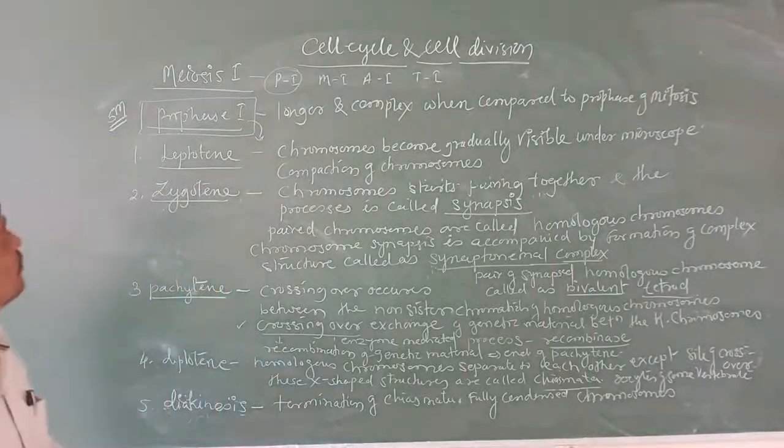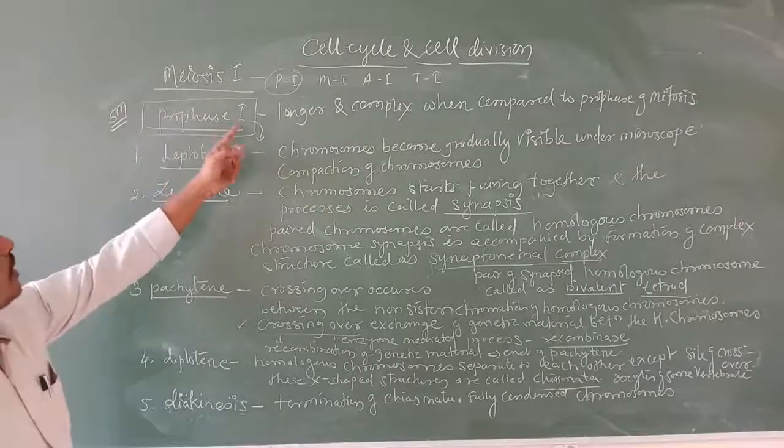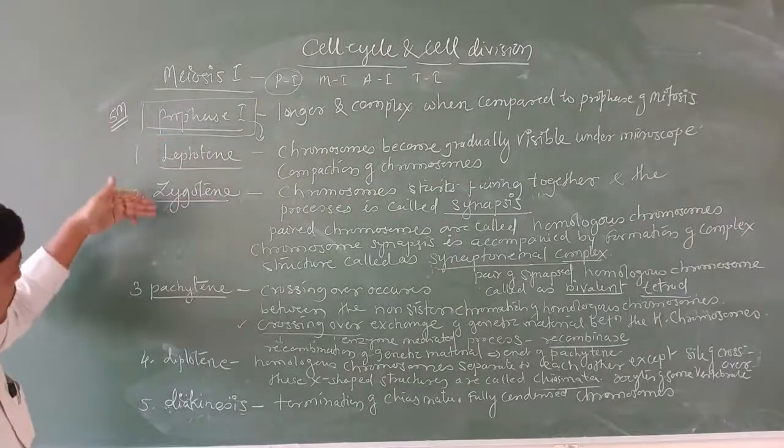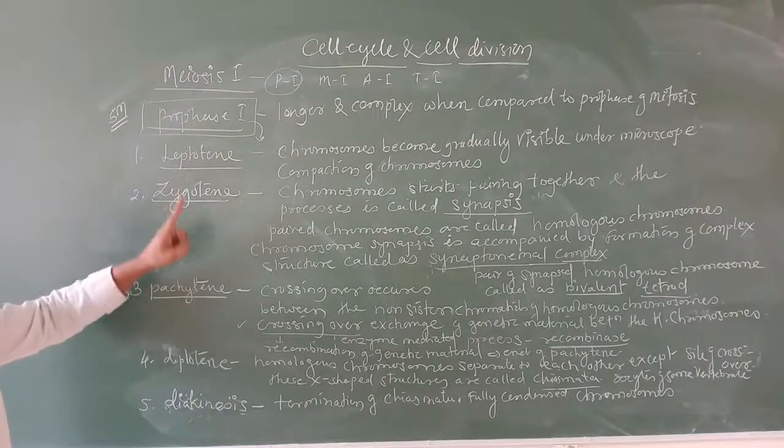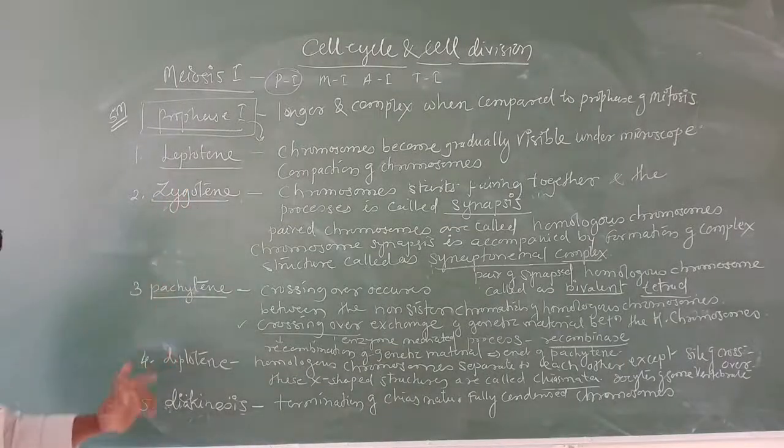But here in meiosis 1, prophase 1 is again divided into 5 sub phases. What are those?